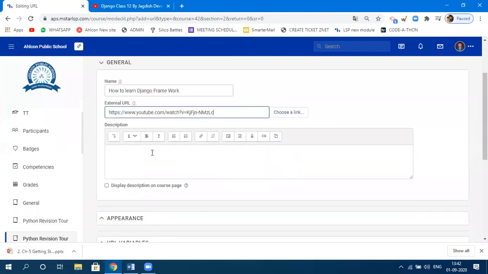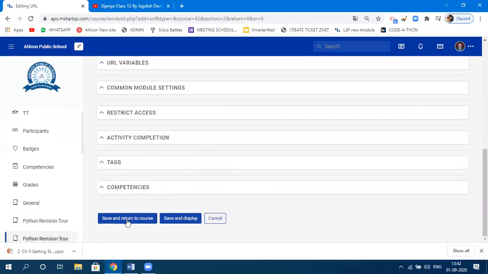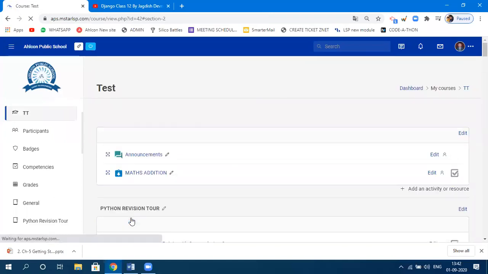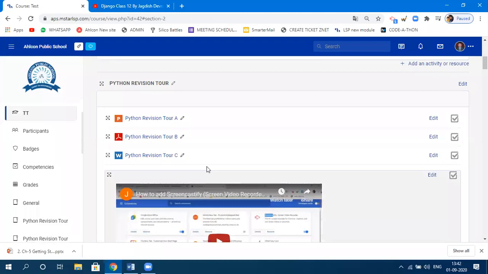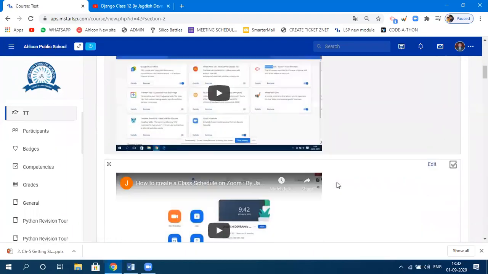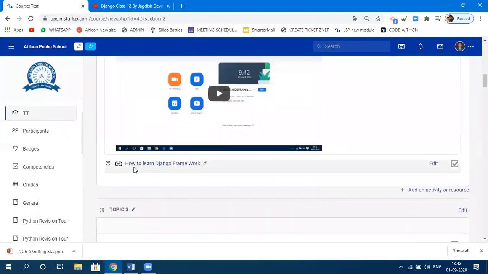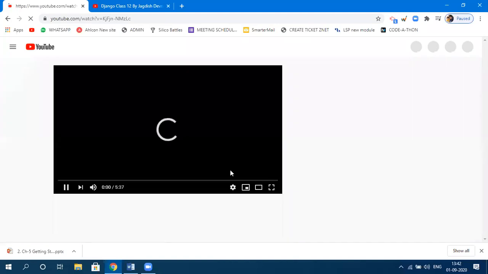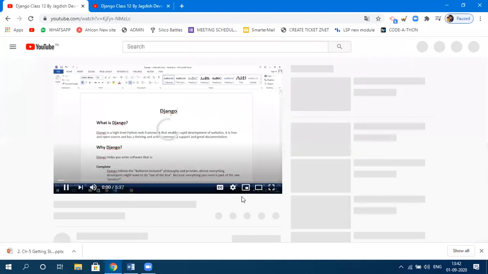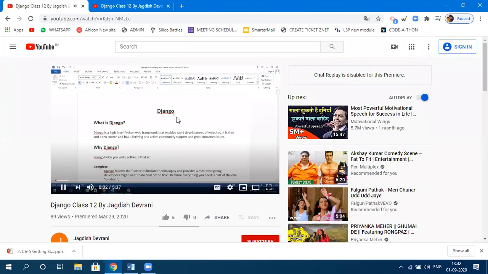If you have any sort of description, you can specify that. If you don't, leave it. And finally, click on save and return to course. Once you do that, it will automatically take you to the same page where you are working. You can clearly see how to learn Django framework. If you click on this, it will take you to the video which explains the Django framework. So I hope this part is clear to you.